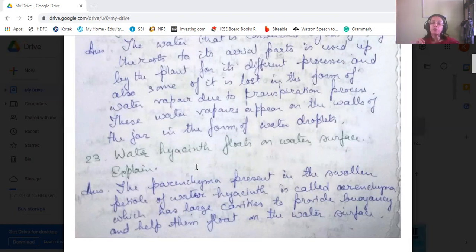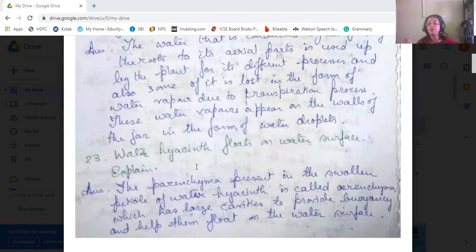Understood? The next question is: water hyacinth floats on the water surface. We have seen that water hyacinth floating on the water surface. Why is it so? Explain it. The parenchyma present in the swollen petioles of the water hyacinth. These water hyacinths have swollen petioles. Now the parenchyma in these swollen petioles is known as aerenchyma, because they have large cavities in them, and that is filled with air.